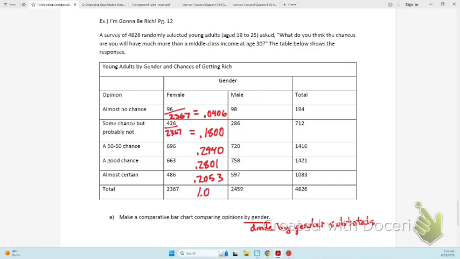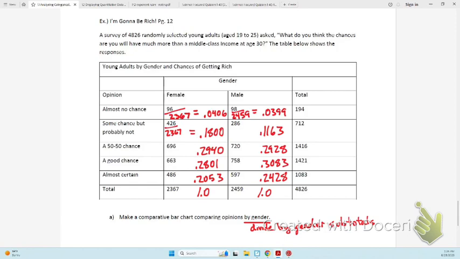For the males, you want to divide by the total males, so divide by 2459, and you can get all of those relative frequencies: .0399, .1163, .2928, .3083, .2428, and 1.0. And that's it.